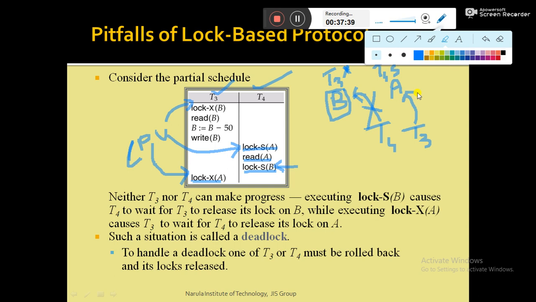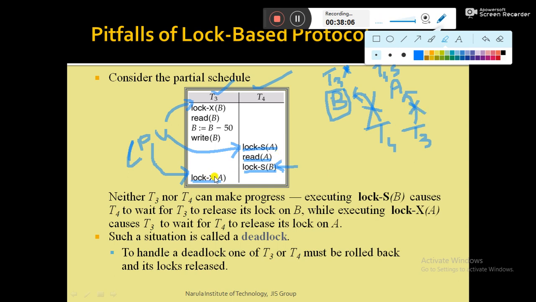Now the concurrency control component checks that the data item A is already locked by the other transaction T4 in shared mode lock, and T3 is making a lock request on the same data item A in exclusive mode lock. So again it is an incompatible mode lock. That is why the concurrency control component will not grant the lock request.